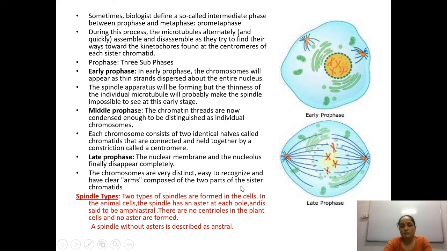Now, spindle types. Two types of spindles are formed in the cell. In an animal cell, the spindle has an aster at each pole, this structure is known as the aster. Here is one aster, another aster. This is said to be amphiastral. Amphi means situated on both sides. So here the aster is on both sides, that is the reason it is known as amphiastral. In some cells this aster is not there, and they are known as anastral.